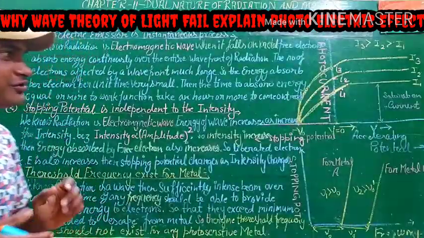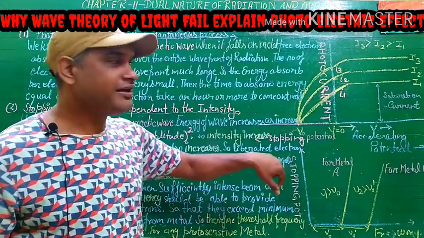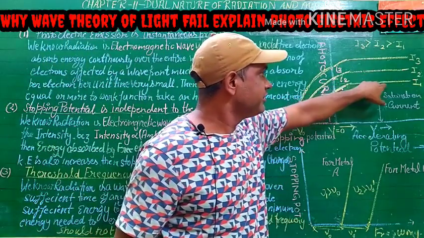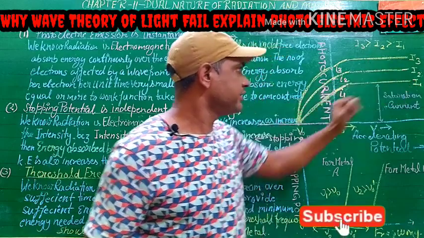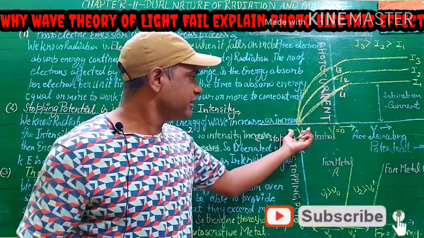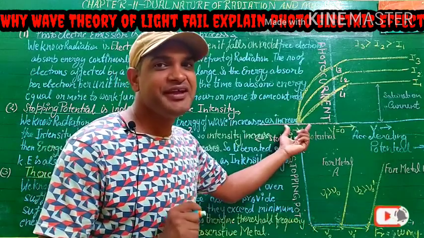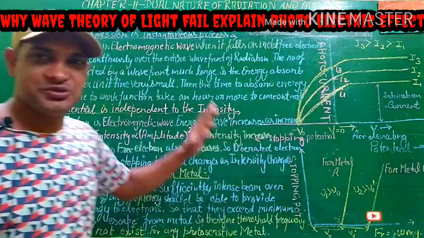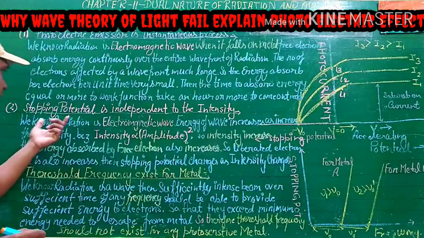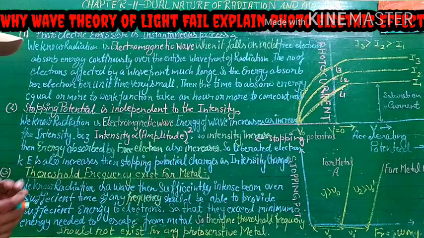Second, from the graph we also see that for all intensities of radiation, the cutoff potential is the same, that is, the stopping potential is independent of the intensity. So now let us explain that.